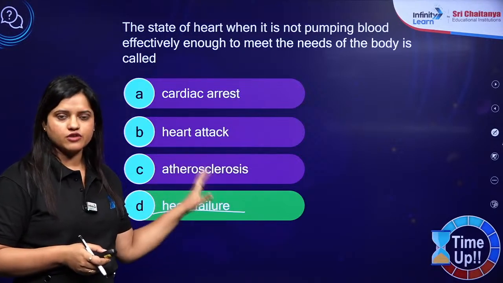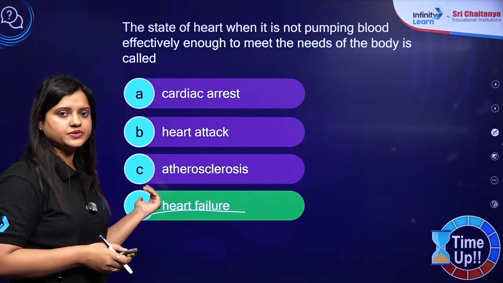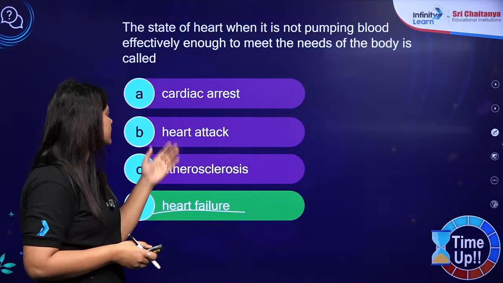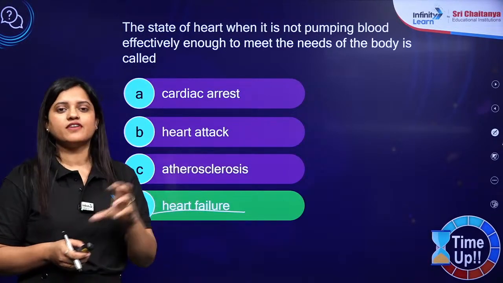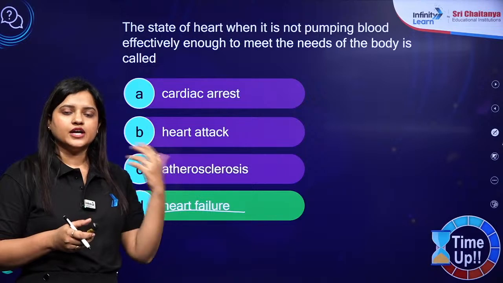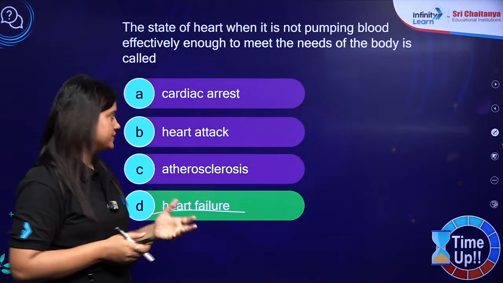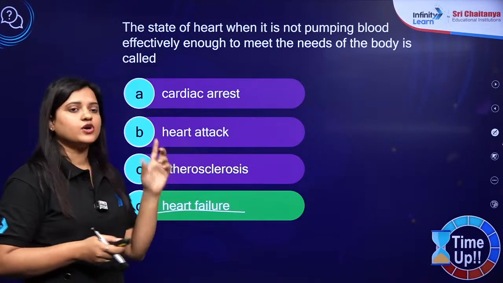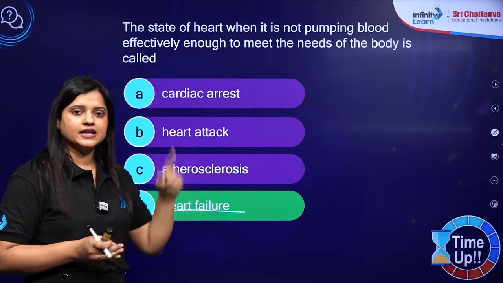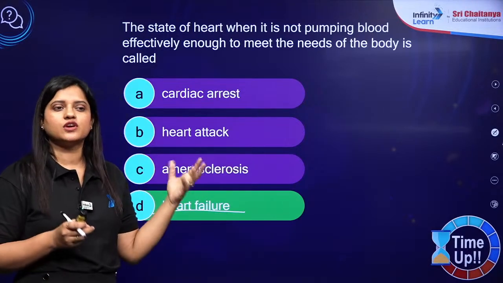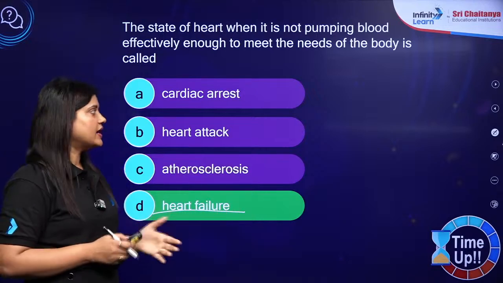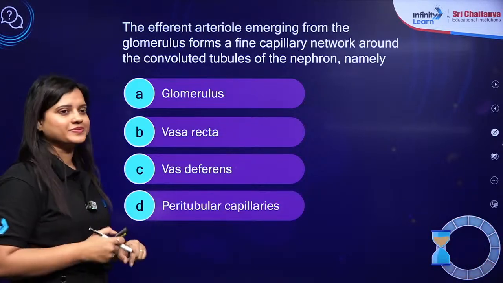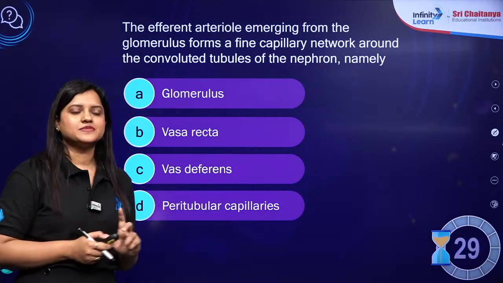Atherosclerosis is blockage of arteries supplying the blood to the heart. Heart attack is actual damage of the muscles of heart when the adequate amount of blood is not supplied. Cardiac arrest, when your heart stops beating. So it is an electrical problem when SA node is not functioning, not generating the impulses, action potential, right? So it is heart failure. Next question, and your time starts now.